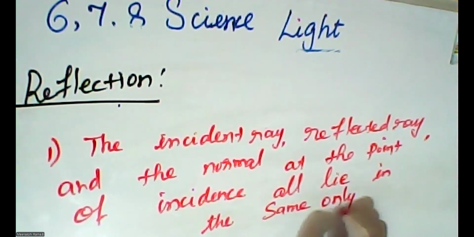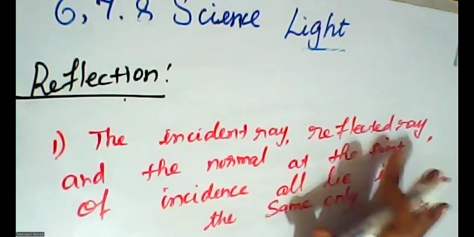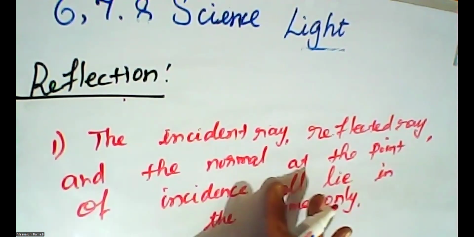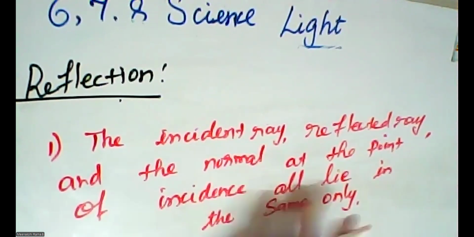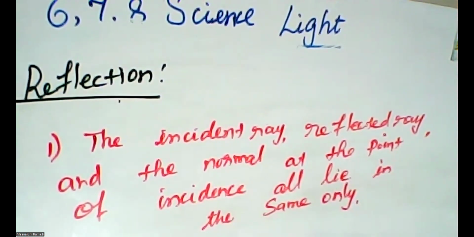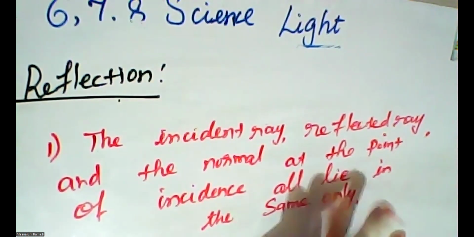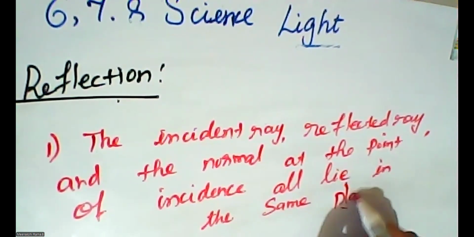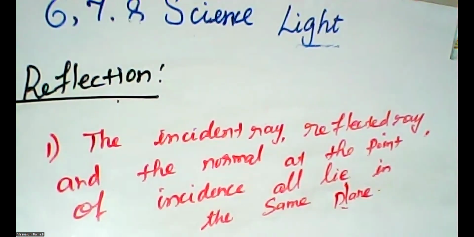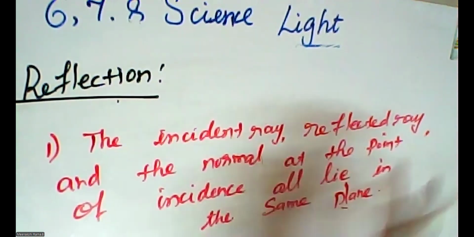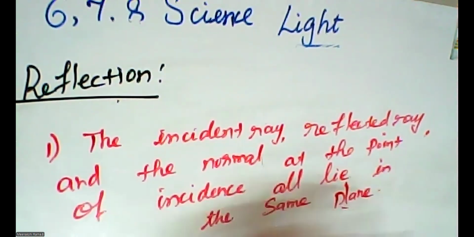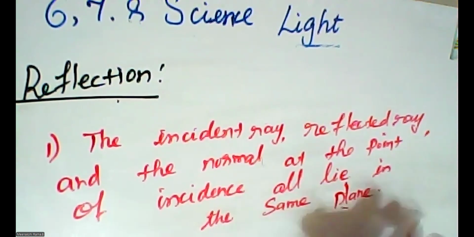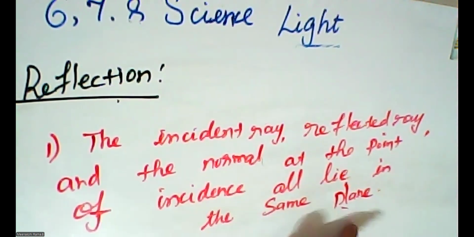The first point of the law of reflection is that the incident ray, the reflected ray and the normal at the point of incidence all lie in the same plane. This is the first law of reflection. Once again I am going to read this: the incident ray, reflected ray, and the normal at the point of incidence all lie in the same plane.